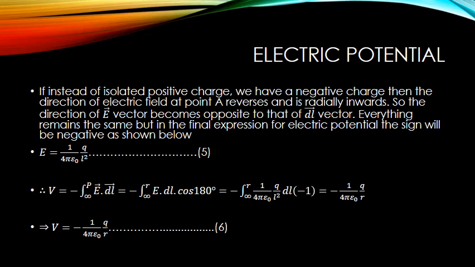On evaluating the integral, we will see that the final result is negative, while the magnitude of the result is the same as that of electric potential due to a positive charge. Thus, if the charge is negative, the electric potential due to the charge is also negative. Remember, in both the cases, the symbol Q has been used to represent the magnitude of charge. The sign has not been included.